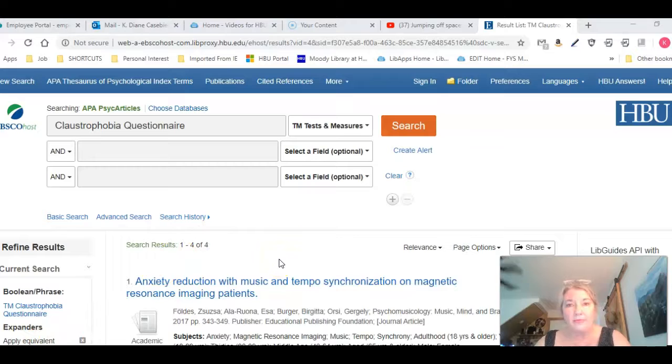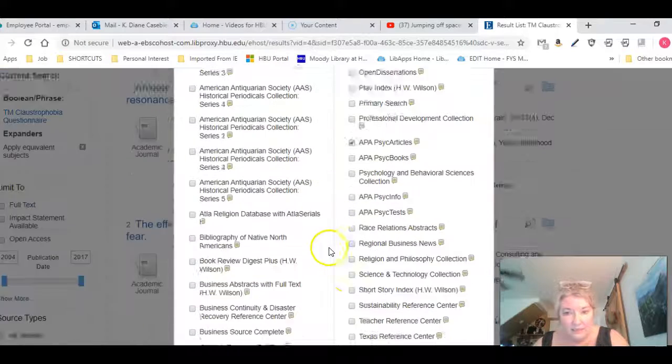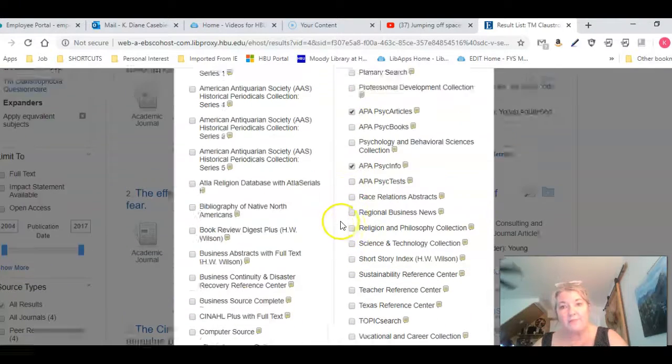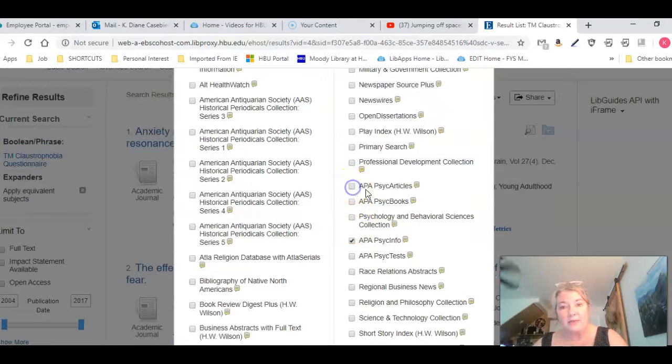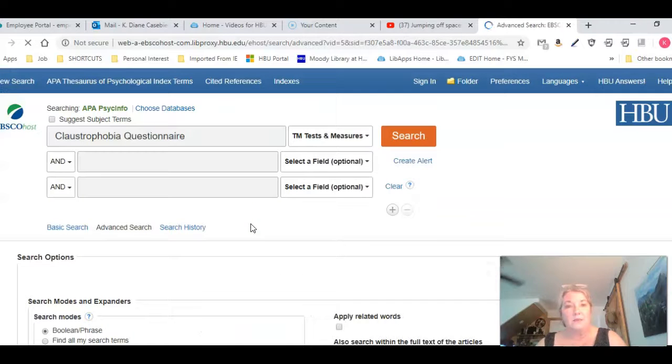So remember when I told you that another database that has the test and measures field was called PsycInfo? Well, they're both EBSCO databases, so I can actually click on Choose Databases on the top here, and I can add PsycInfo, let's see, where did it go, right here, and search them both at the same time. I'm going to instead just remove that and just use PsycInfo and say OK, and now we're in a totally new database. We're not in PsycArticles anymore.